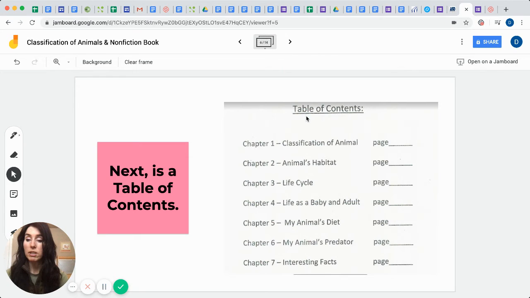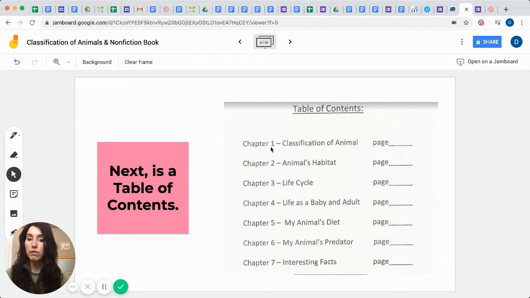And then usually you would come to the next page, which would be called the table of contents. Specifically in an informational or nonfiction book, you would want to help your reader understand the topics that you are going to be teaching them. So you would list each topic with a chapter. Chapter 1, you would be teaching people about the classification of animals, and then you would list how many pages include that topic. Then you would go to your chapter 2, and you would inform your audience about your animal's habitat and tell them what pages they could read that information on. And then you would go down through all of the different other topics that you would be teaching them.